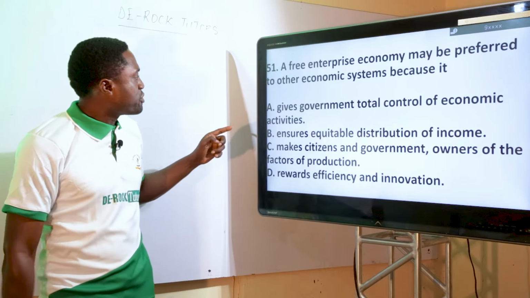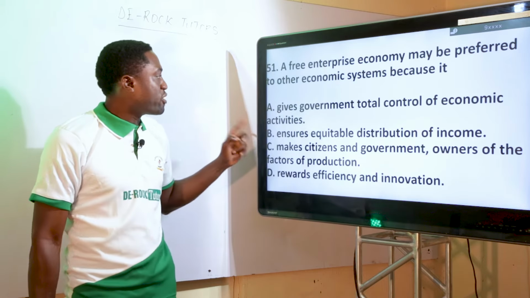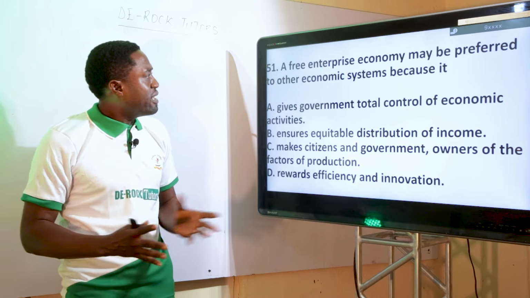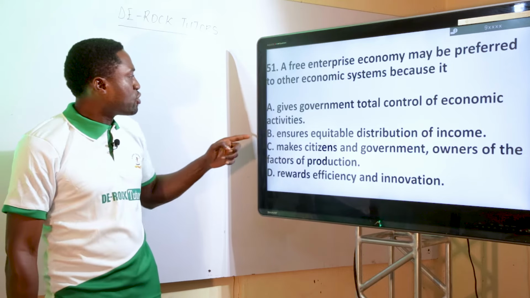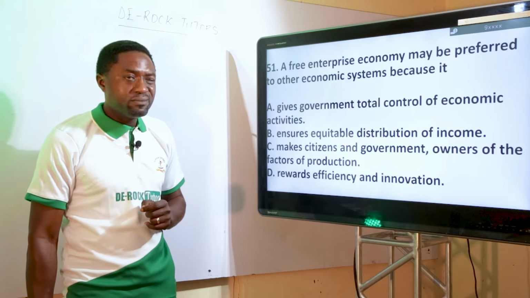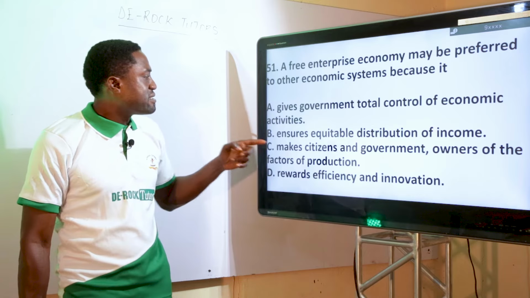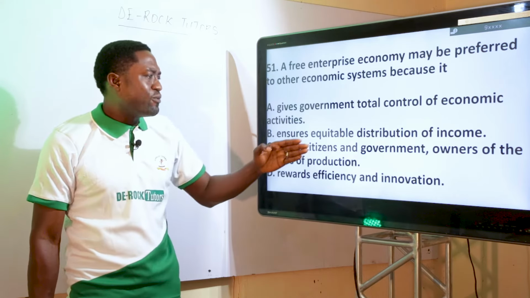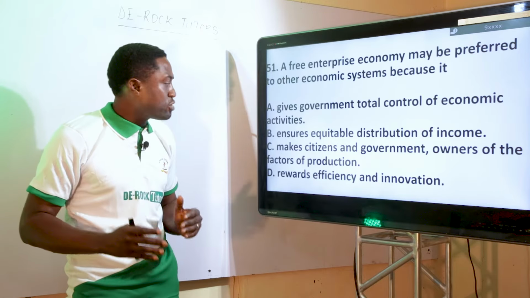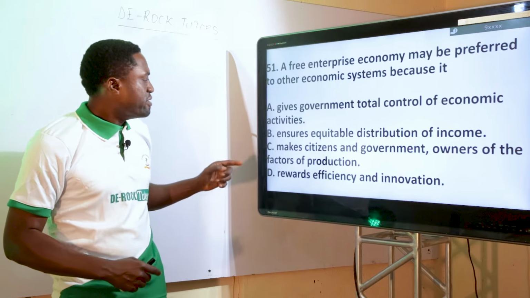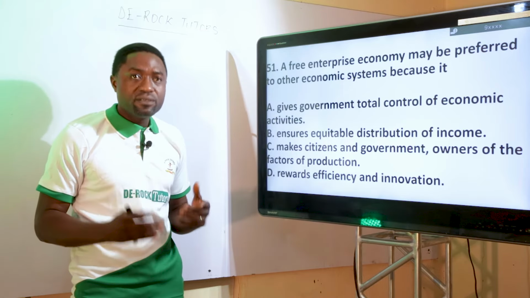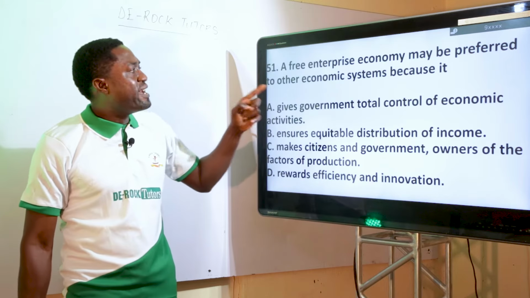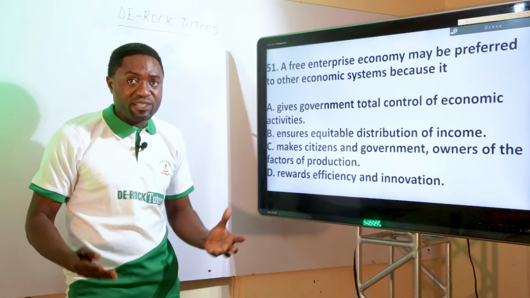So if you look at this option, gives government total control of economic activities, it cannot be because it is not a central economic system. And ensures equitable distribution of income? No. C, makes citizens and governments owners of the factors of production. Citizens and government, it is not a mixed economy. So that cannot also be the answer. Then D, rewards efficiency and innovation. Very good. It goes with free enterprise economy. Like I told you, privatization.